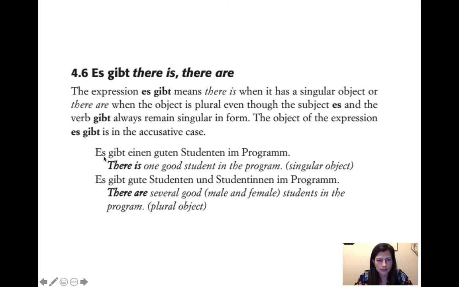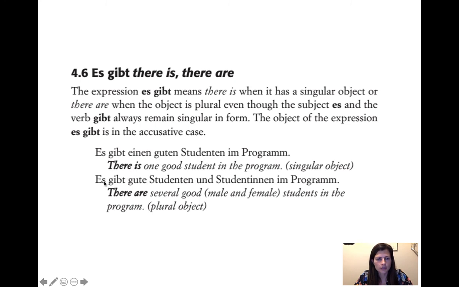So es gibt einen guten Studenten im Programm. There is one good student in the program. So it's just es, that's the subject, and then gibt is the verb, and then one good student, that's the direct object. And it's singular, so it's fine.